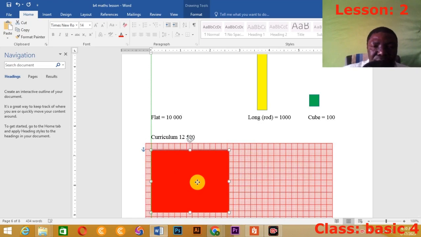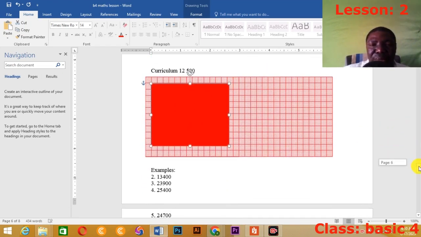Okay, so you count how many? 10 of it. Let's count it: 1, 2, 3, 4, 5, 6, 7, 8, 9, 10. That's 10, so this side is 10. Then that side will also have to be 10. Let's count it: 1, 2, 3, 4, 5, 6, 7, 8, 9, 10. So you have to reduce it to 10. Let me count it again: 1, 2, 3, 4, 5, 6, 7, 8, 9, 10. So that's 10. That's the first one.